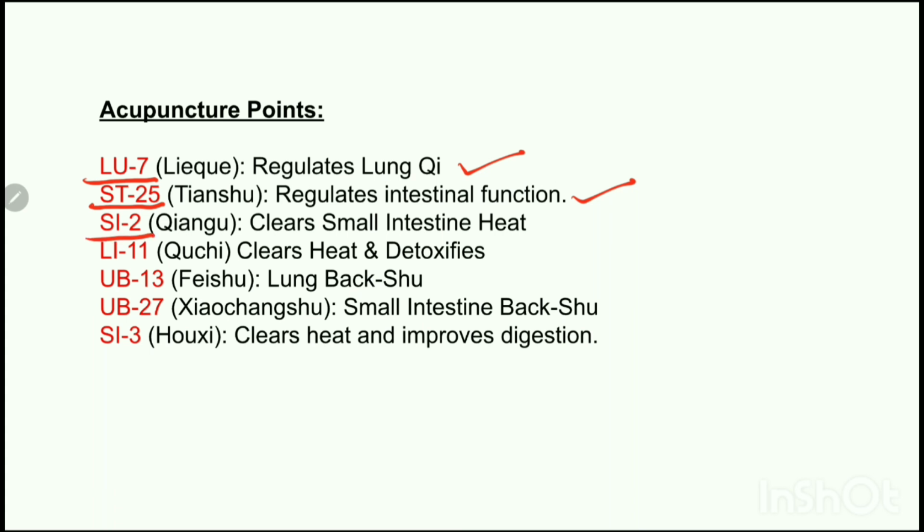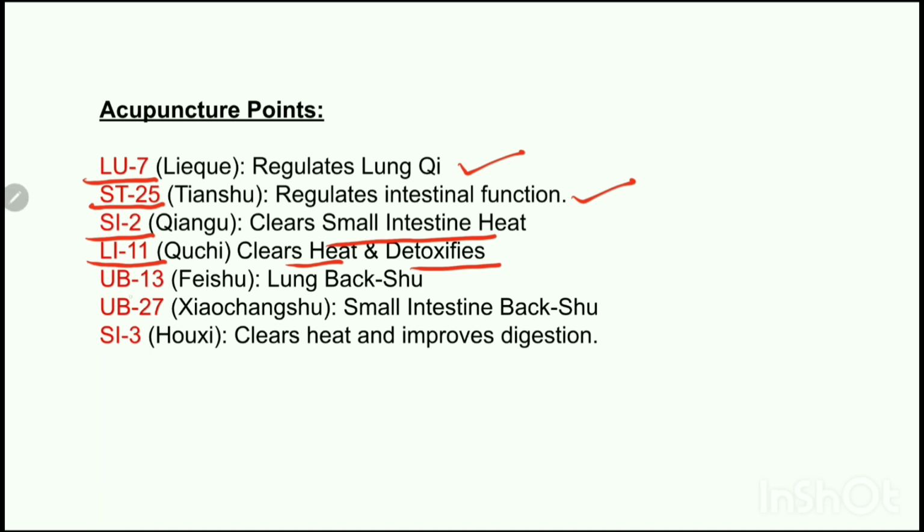We can use Small Intestine 2, which will clear the heat in the stomach and it will reduce the burning urination and irritability. We can use LI 11, which will clear the heat and which will detoxify. It can also help with acne, eczema, and inflammation.